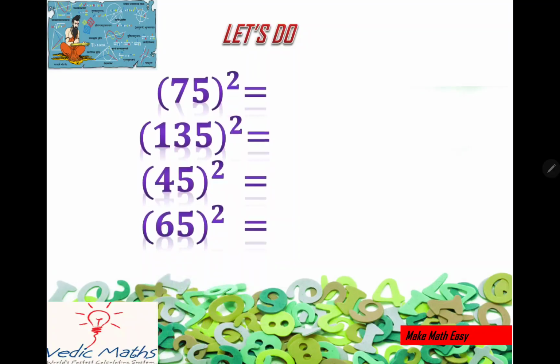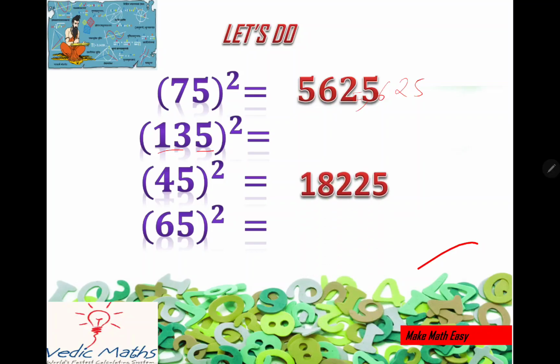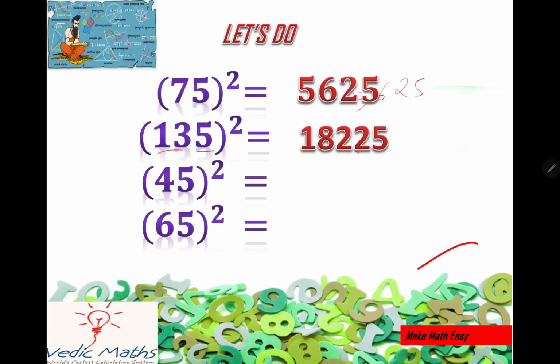Now quickly tell me the answer of this. All of you try to answer the questions. Let us start. As I said, I'll have 25, and then after 7, one more than 7 is 8. 7 8s are 56. So my answer should be 5625. Same way here, I will write 25 and then I will do 13 into 14 and write it in front of 25. That will be my answer. 13 into 14 is 182.